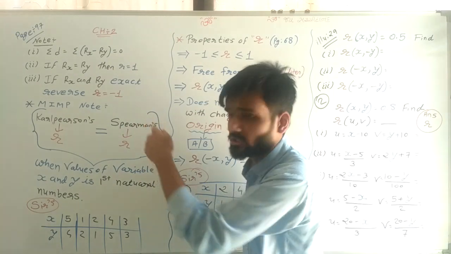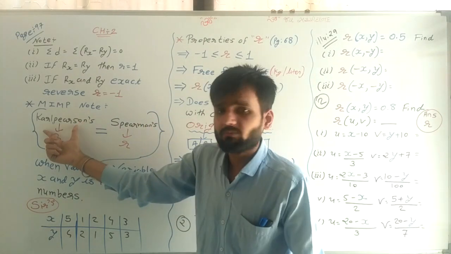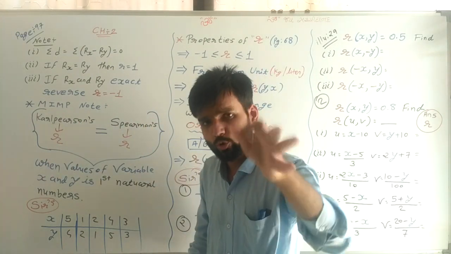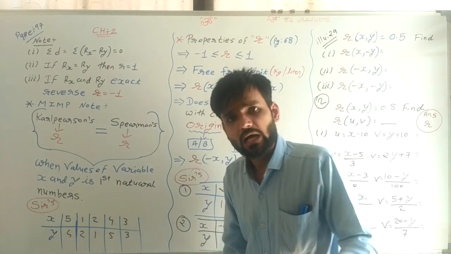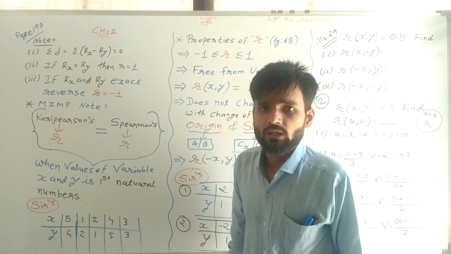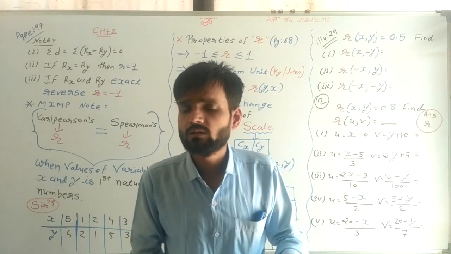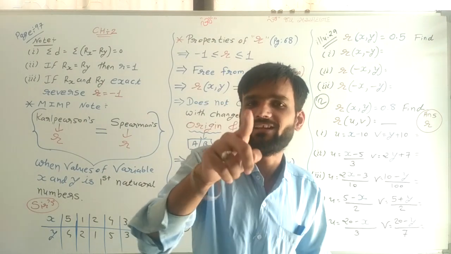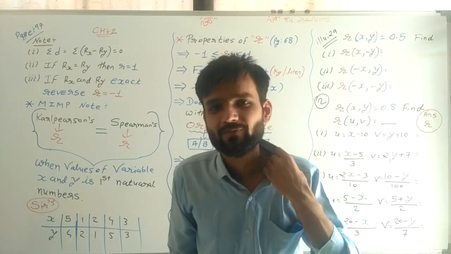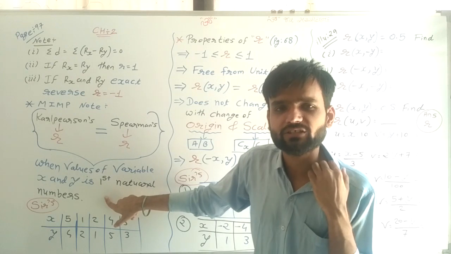But here the question is what? Karl-Pearson's correlation coefficient and Spearman's correlation coefficient are equal. Now, when is it possible, how is it possible? Then there is one condition that I have written here.